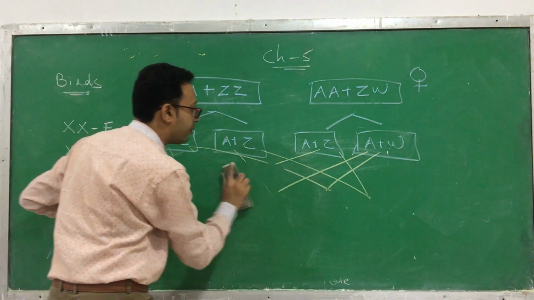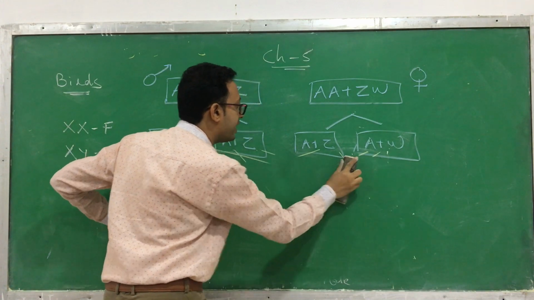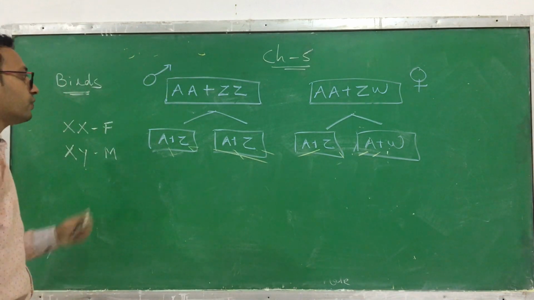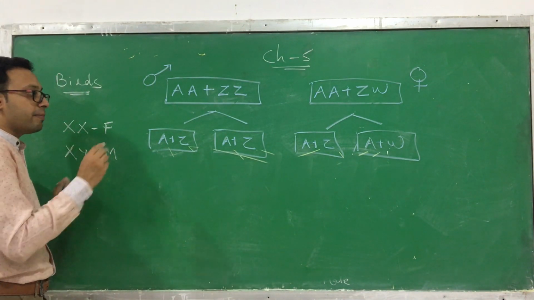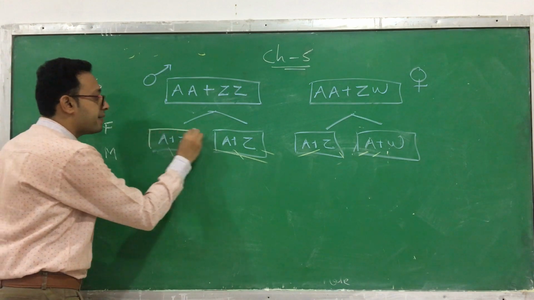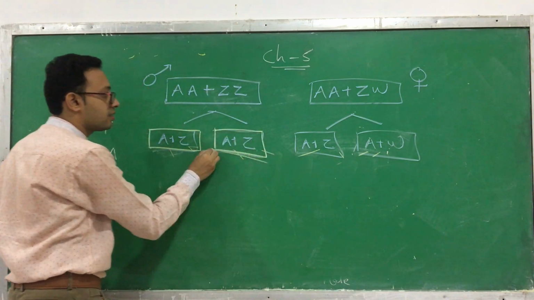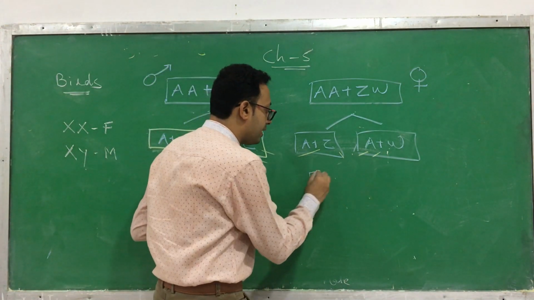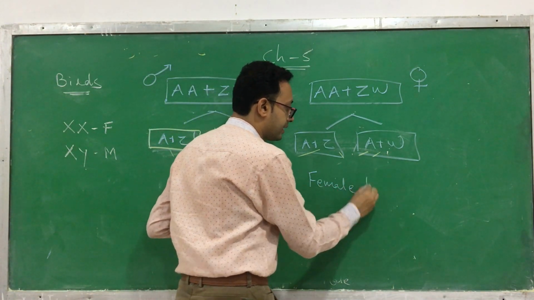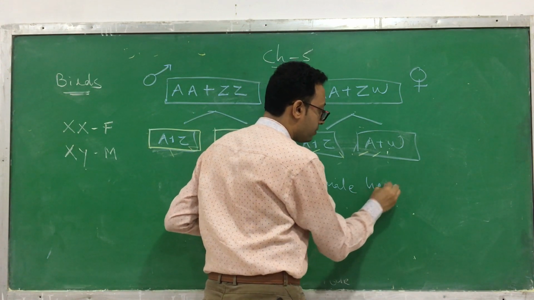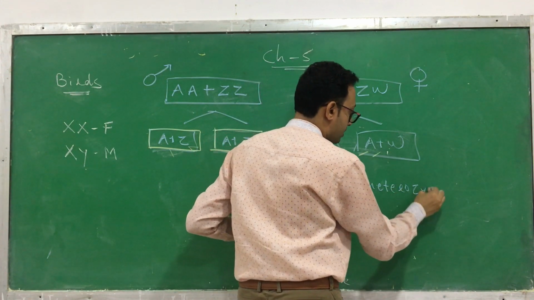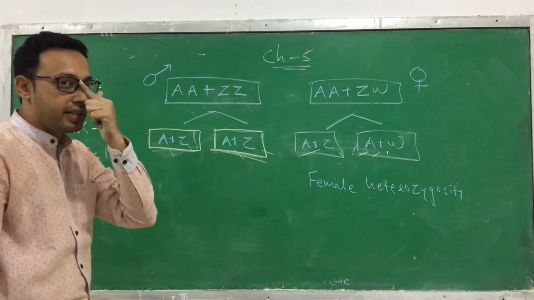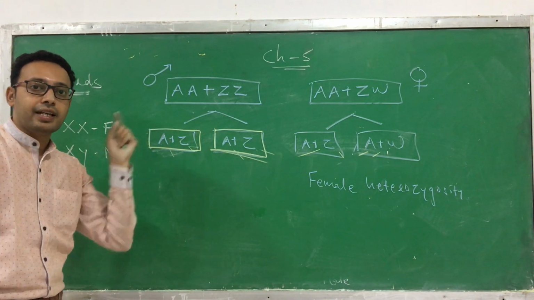Okay? You make the four possibilities. If you look inside, you will get 50-50% ratios. 50% chance the female is produced, 50% chance the male is produced. The main important thing I want to show you is that here the male generates the same type of gametes, but the female generates two different types of gamete. So this is an example of female heterogamety. Clear? So thus sex is determined in humans, insects and birds.